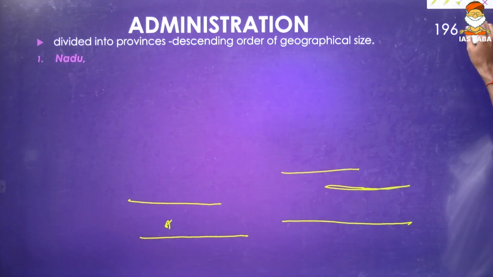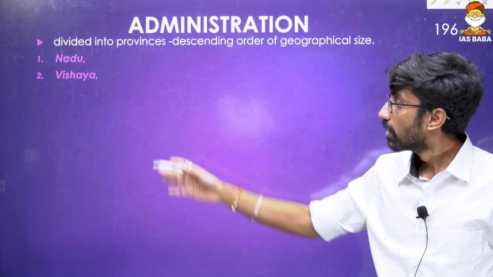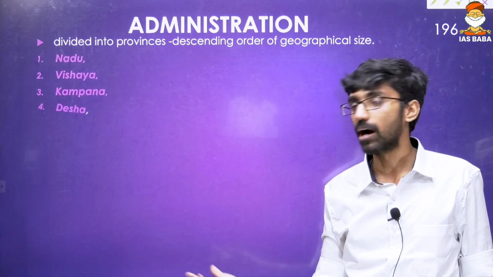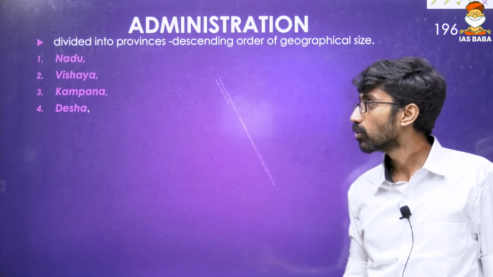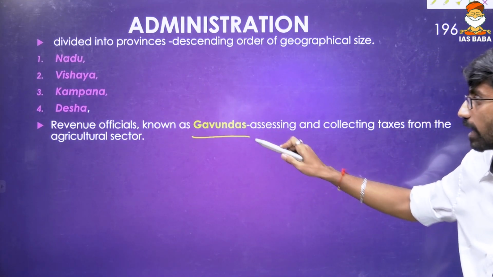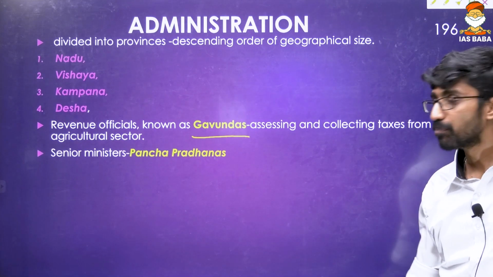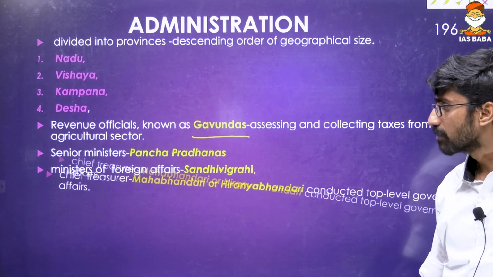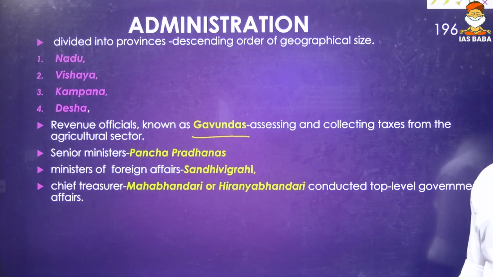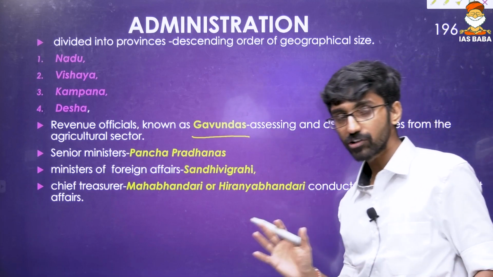Now, administration of Hoysalas, different divisions in descending order of geographic size. That is Nadu, we can say province. Under Nadu there was Vishaya, and under Vishaya there was Kampana. Under Kampana there was Desha. So these kinds of different terms are there. Revenue officials were called Gaundas, and they were assessing revenues and collecting taxes from the agricultural sector. Pancha Pradhanas were senior ministers. Foreign affairs ministers were called Sandhi Vigrahi. The chief treasurer was called Mahabandari or Hiranya Bandari and connected to top level government affairs. These are terms associated with Hoysalas because Hoysalas are in the news.